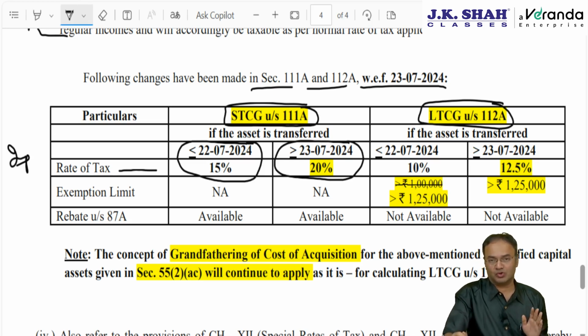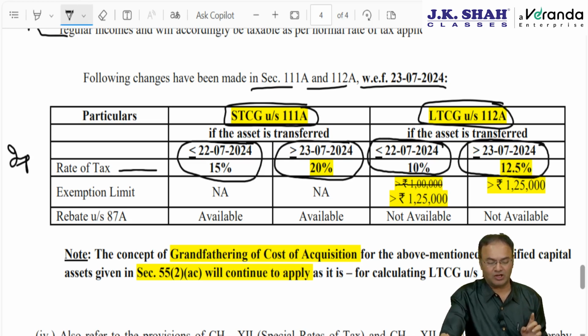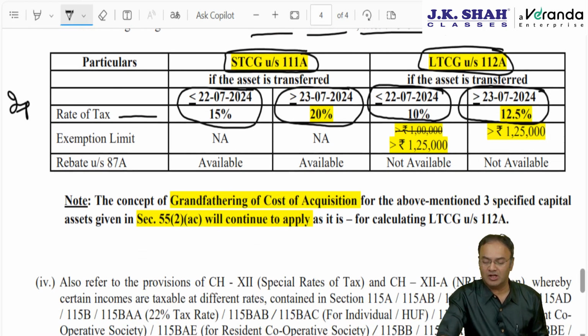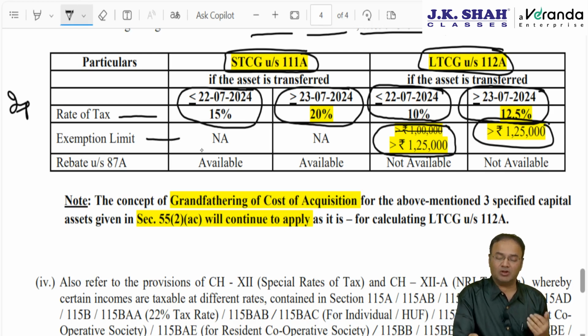I have colored also, so it becomes easily noticeable. For long term, if the asset is transferred up to 22nd July 24, 10%, and if transferred on or after 23rd July 24, then 12.5%. However, the threshold limit is increased to 1,25,000 not only from 23rd July, it is increased from 1st April. Therefore, the threshold limit will be 1,25,000 from the beginning of the year. This exemption limit or threshold limit is not applicable for short-term capital gain.